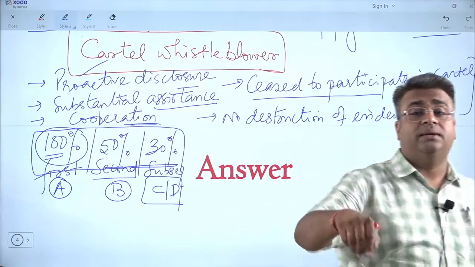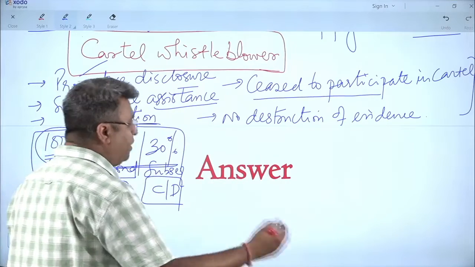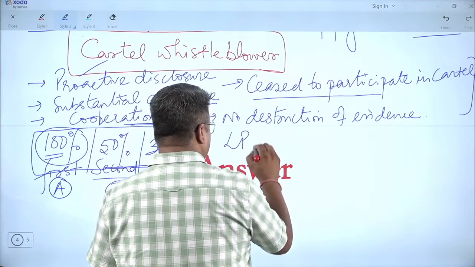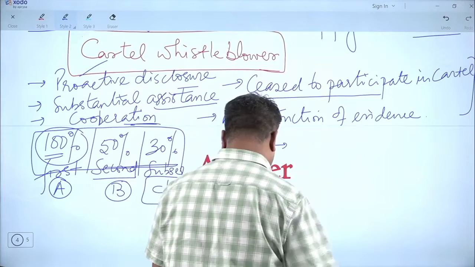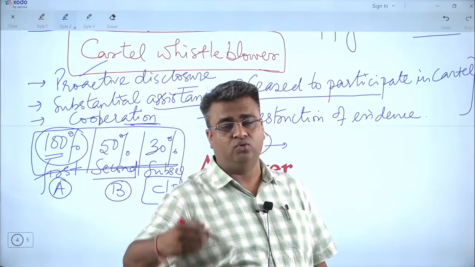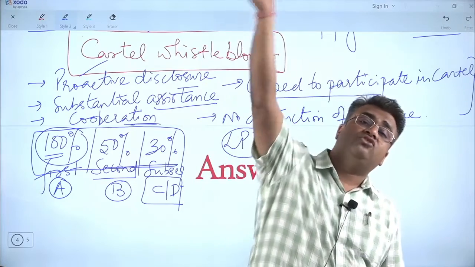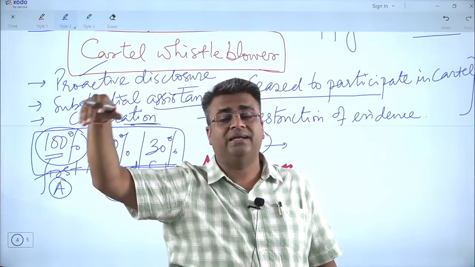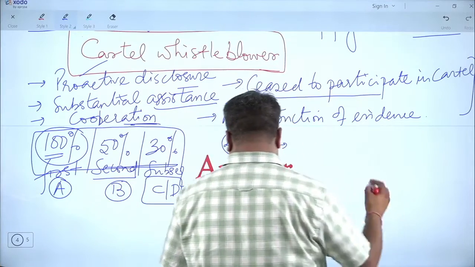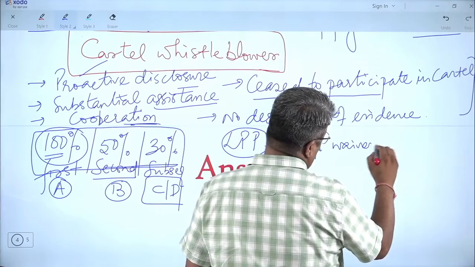So what is this new concept, lesser penalty plus concept? It is actually an extension of this thing. What is this extension, guys? The extension is, in the lesser penalty plus concept, the new concept is, if any cartel whistleblower gives any information about the cartel to the government, to the CCI, and if there was any initial investigation going on against that person, against that enterprise, then he will be getting benefits in two ways. One benefit is he will be given 100% waiver of penalty